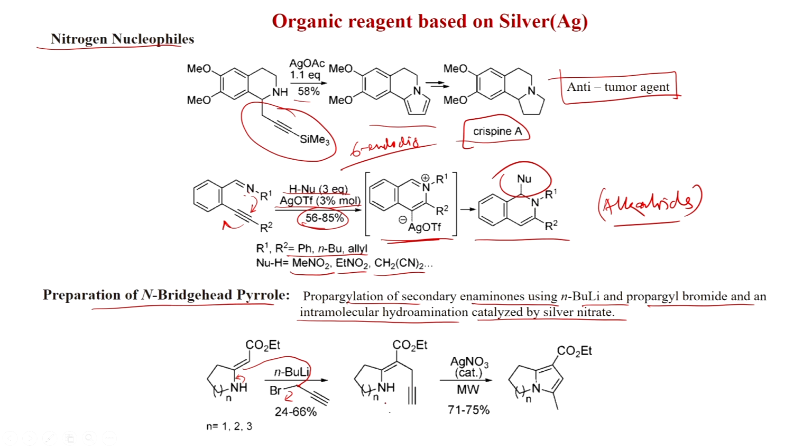And now after silver nitrate addition, nitrogen will add here and you get this after proton loss, and this will isomerize to give this.